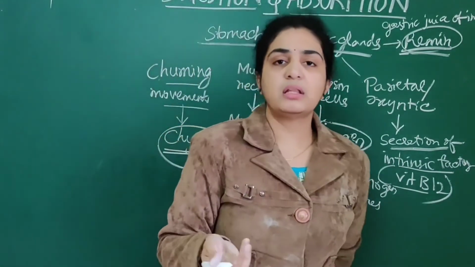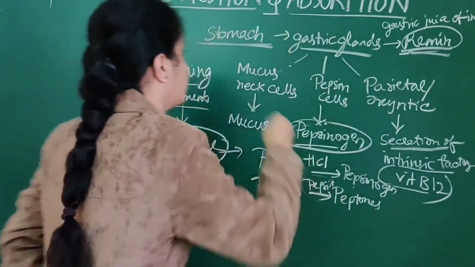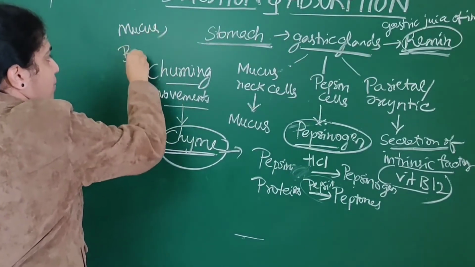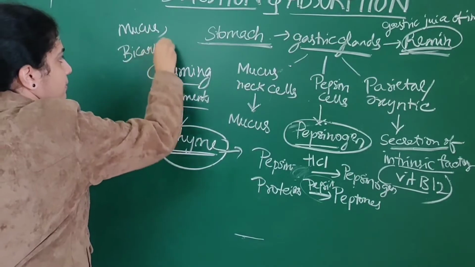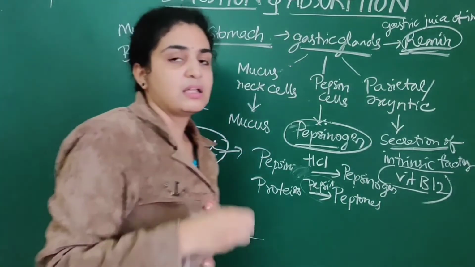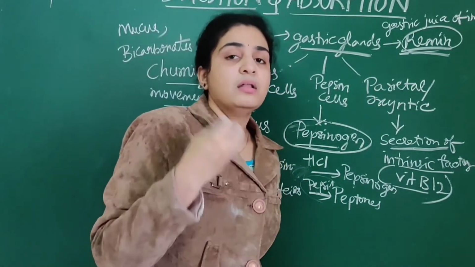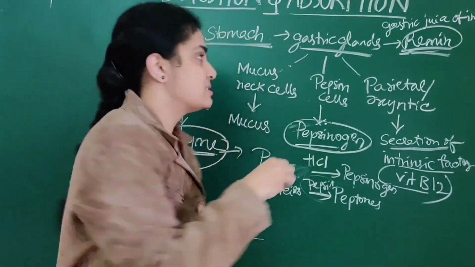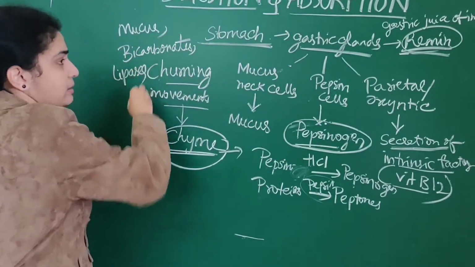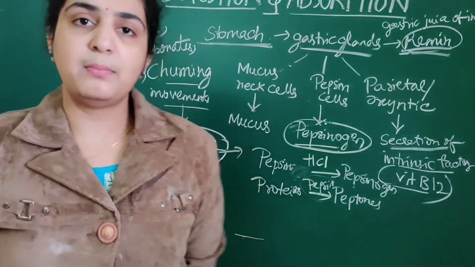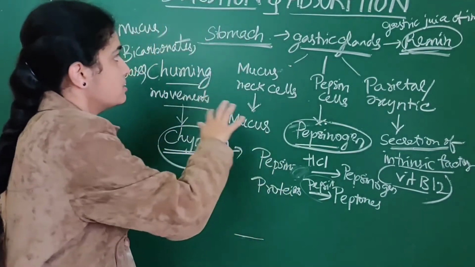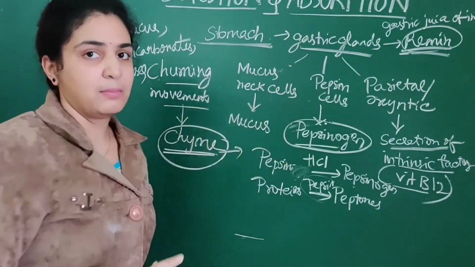And what other substances are present in the stomach? That is mucus as well as bicarbonates. Mucus and bicarbonates are also secreted by the stomach. Lipases are also present. These lipases also play an important role in the gastric juice. So this is about the stomach mainly.